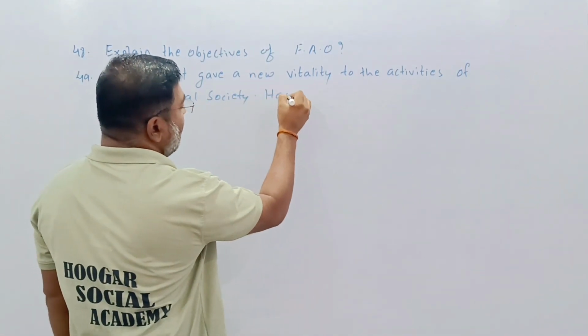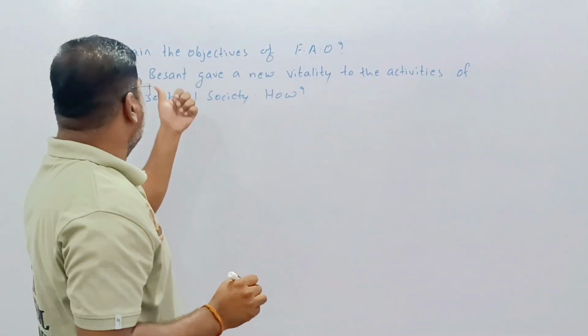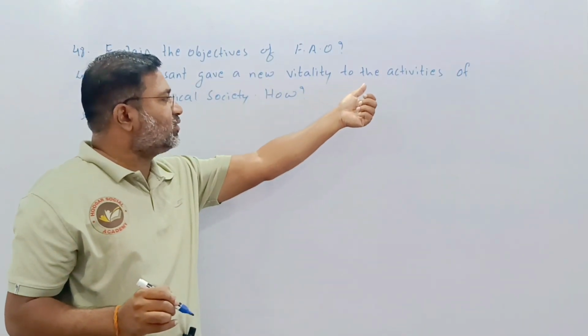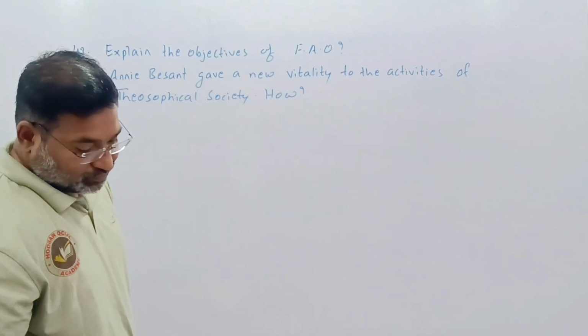The question is, how? So our 50th question now: Annie Besant gave a new vitality to the activities of the Theosophical Society. How is it?